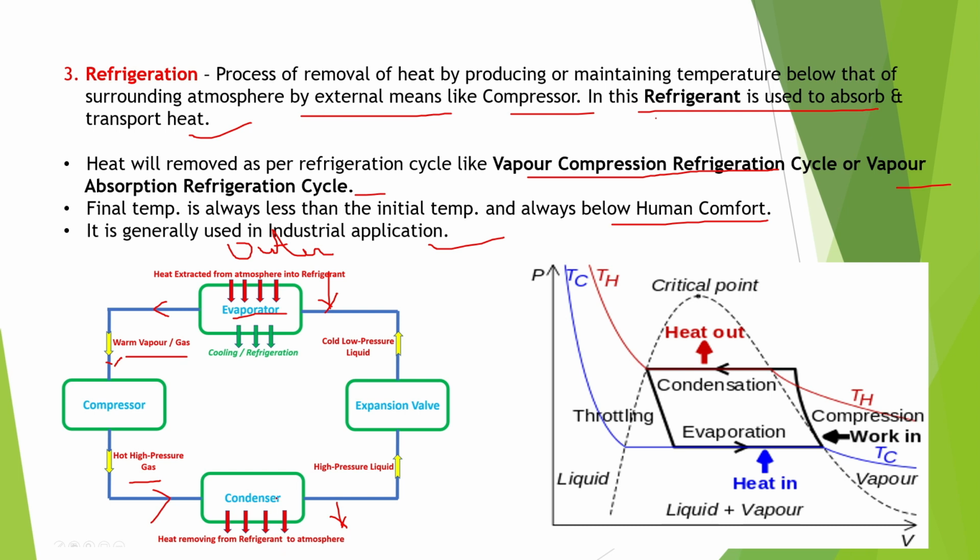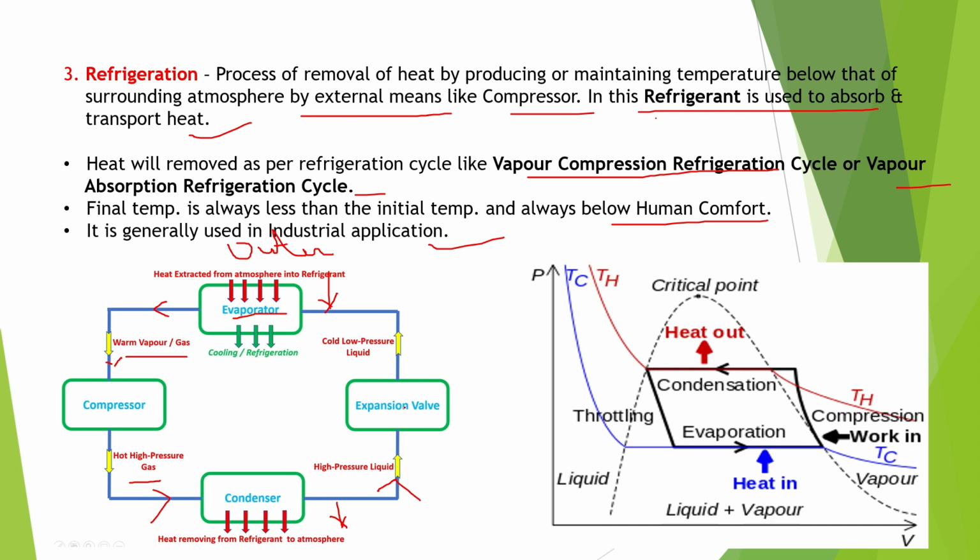Then the temperature of the refrigerant decreases, but the pressure still remains high. Then the high pressure liquid goes to the expansion valve. Just I am giving a brief summary. In detail I will be dealing with it in the coming videos.